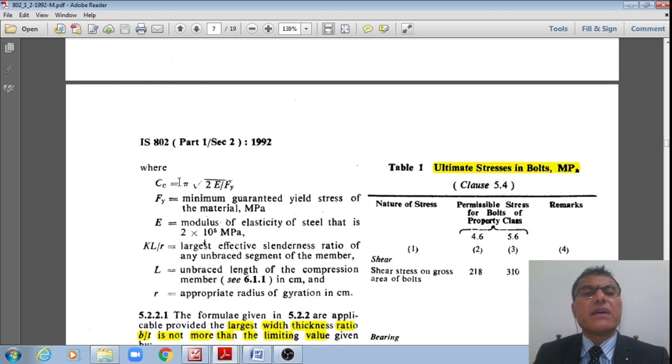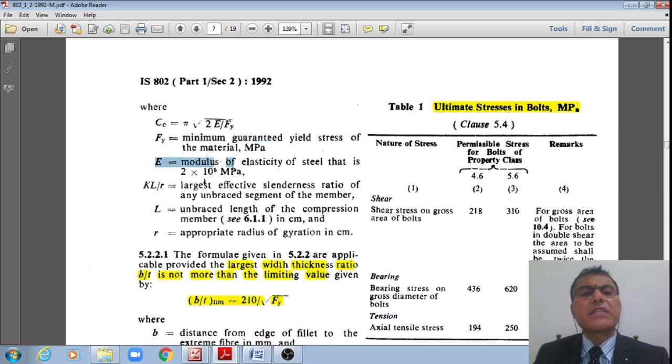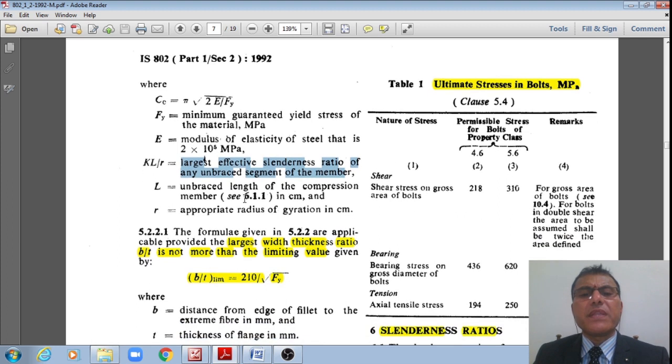Where Cc is given by pi times the square root of 2E divided by Fy, where E is the Young's modulus and Fy is the minimum guaranteed yield stress in MPa. E is the Young's modulus of the steel; by default, it is 2 into 10 to the power 5.